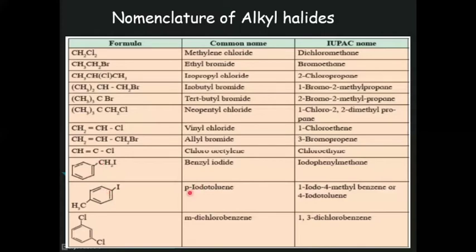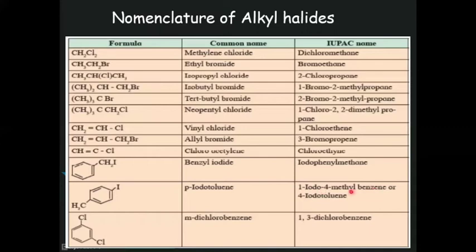This example, its common name is p-iodotoluene. At this para position, this is ortho, meta, and this is para. Sorry, this is toluene. The parent compound is toluene. In this toluene, from this first carbon, this position is ortho, meta, and para. At the para position, iodine is present, so para-iodotoluene. Or 1-iodo-4-methylbenzene.